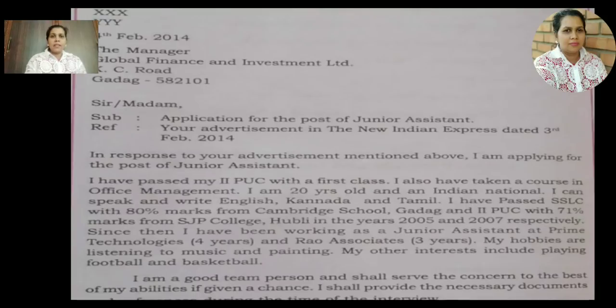So you have to see the 7 elements, that is receiver's name, address, date, then receiver's address, then salutation, subject, and reference. For these 7 elements, you will be awarded 1 mark. Then let us go deep into the body of the letter, where according to the marking scheme, for the body of the letter, you will get 3 marks.